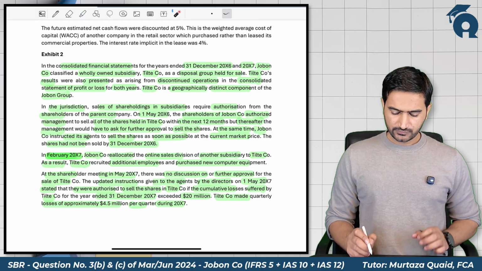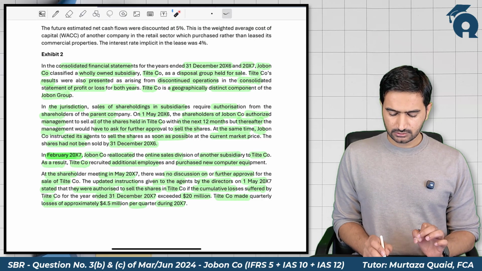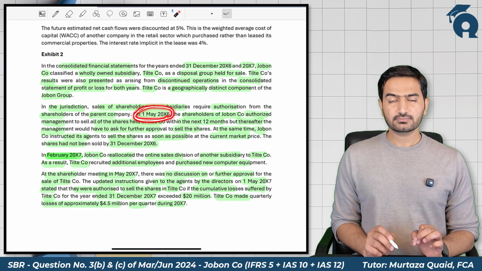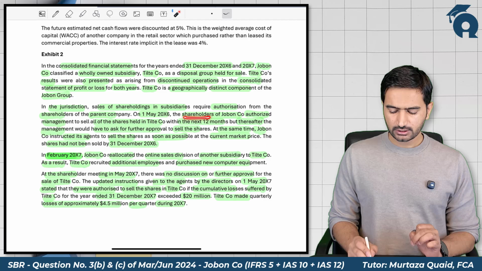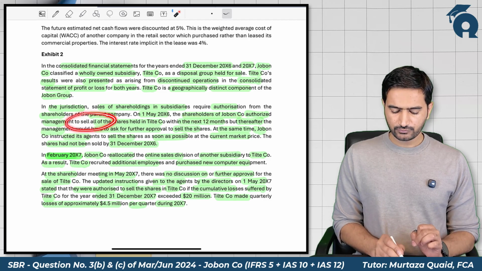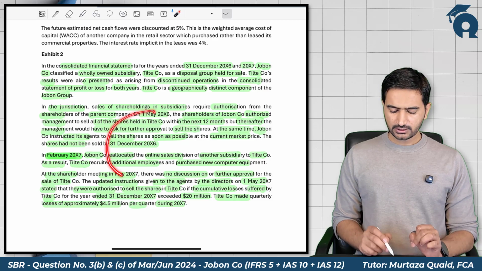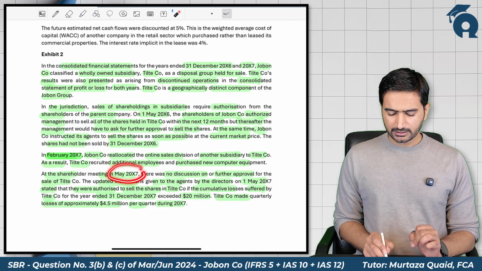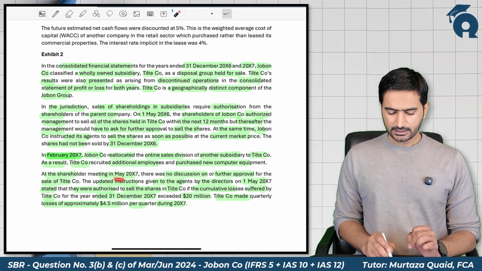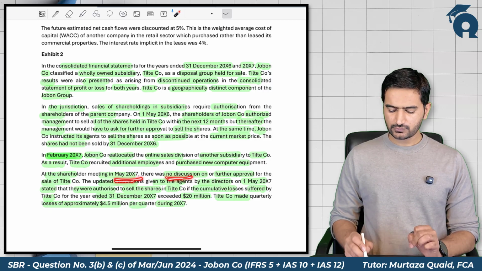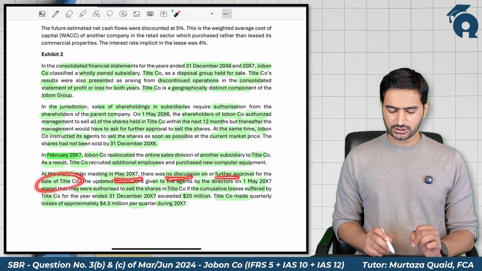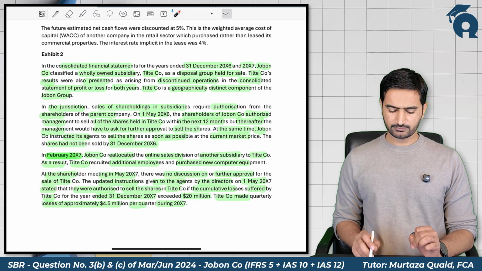Okay. The first meeting of the shareholders was on 1st May 2006, in which the shareholder authorized approval for the sale of shares in the next 12 months. Then after 1 year, shareholders again met in May 2007, but in that meeting there was no discussion, there was no further approval for the sale of shares of the subsidiary company.